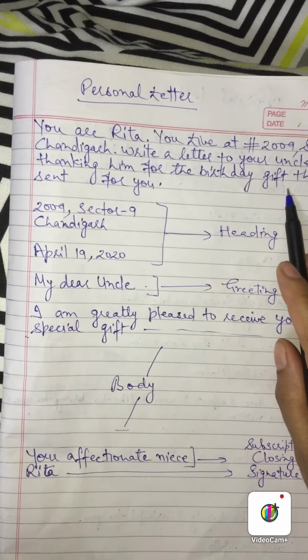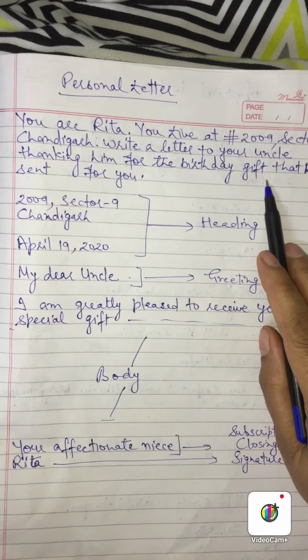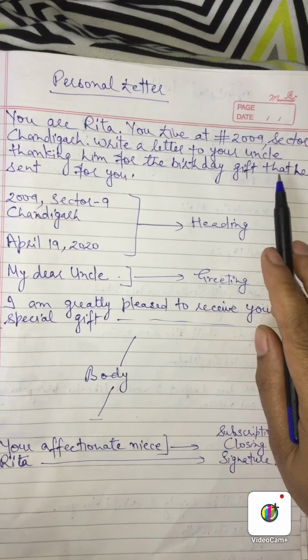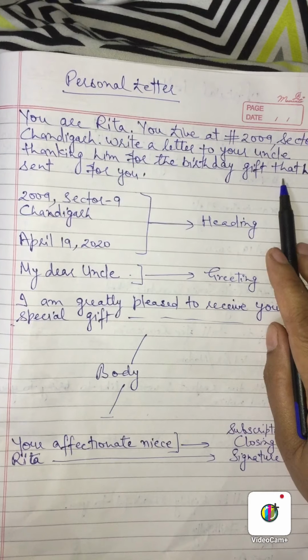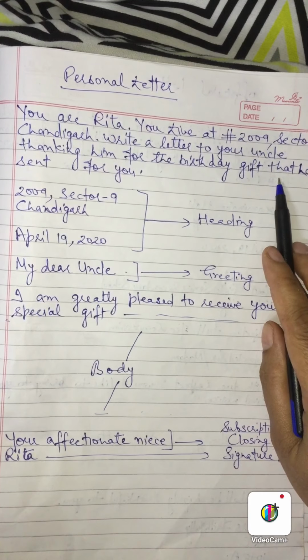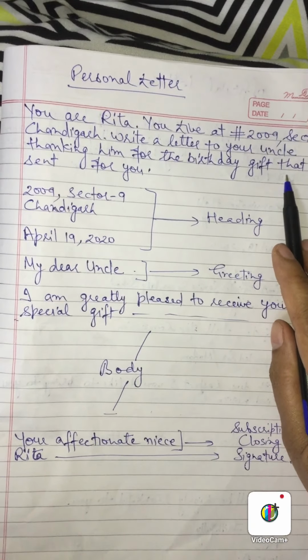Now comes to personal letters. Students, letters can be of two types. Sometimes letters can come along with address or sometimes without address. So if the letter comes in your examination with address, then how can you write that letter?